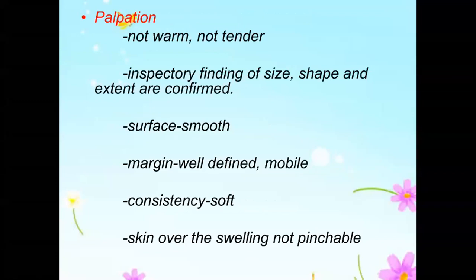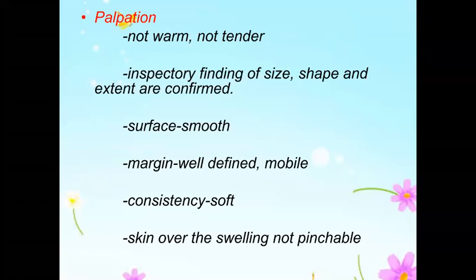Usually you say the lip is soft, your nose is firm and your forehead is hard. So when you are talking about a hard swelling, we are invariably talking about a cancerous swelling or a bony swelling or a swelling with a calcified cyst wall. Then we are talking about a hard swelling.